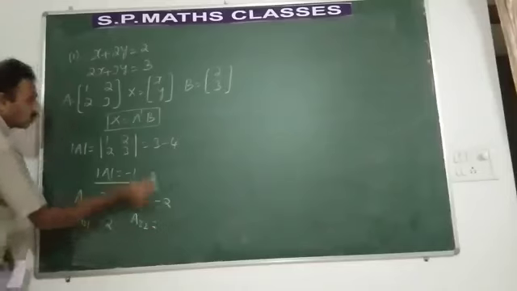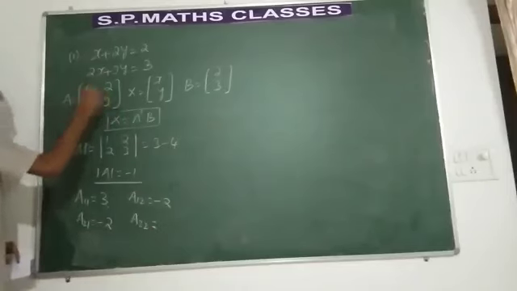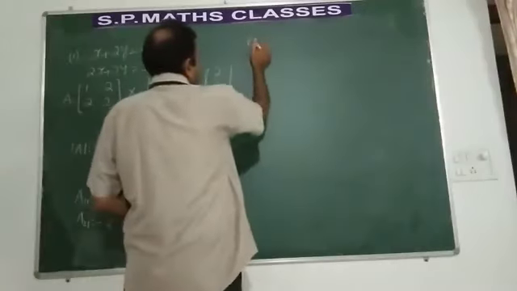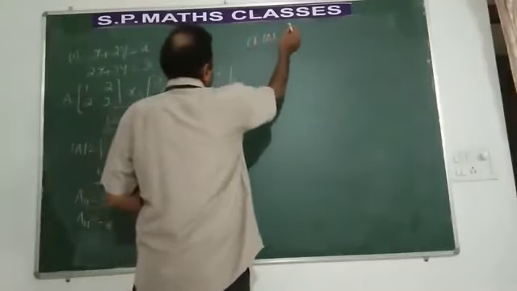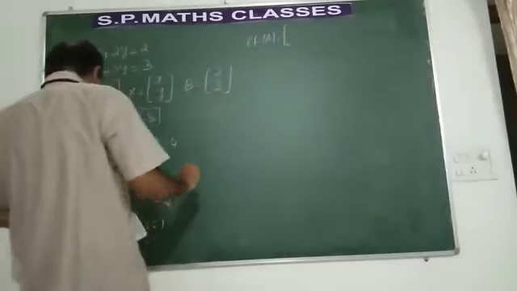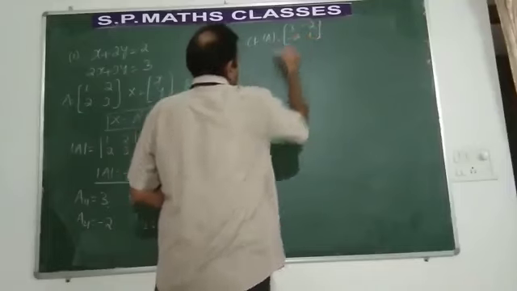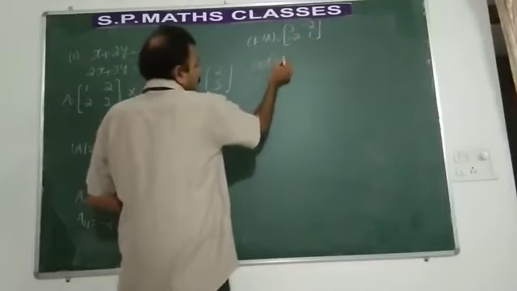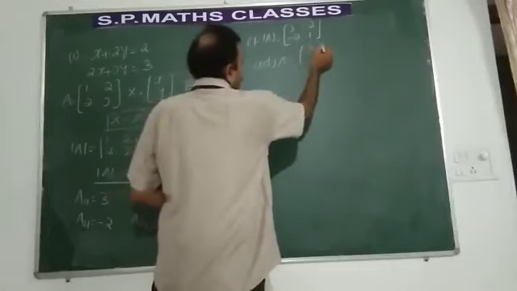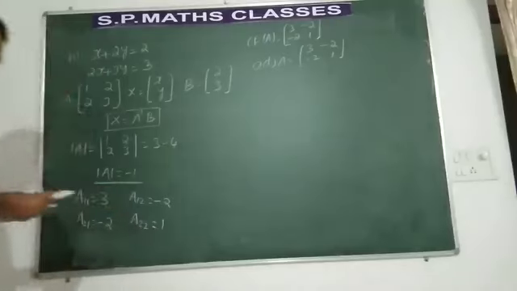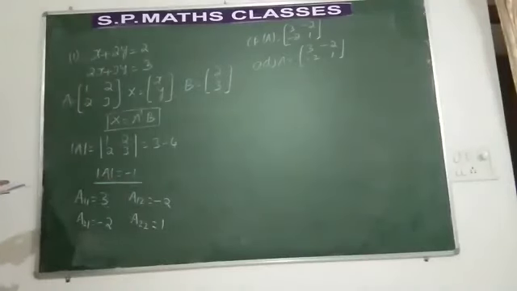Next we take A22, the cofactor of 3, so it is 1. So let us find out the cofactor matrix. Cofactor matrix will obviously be 3, minus 2, minus 2, 1. What is the adjoint of the matrix A? Adjoint is given by 3, minus 2, minus 2, 1.